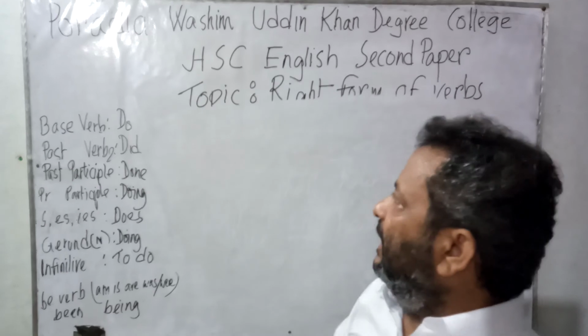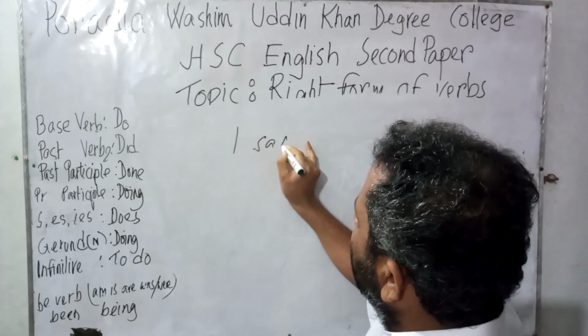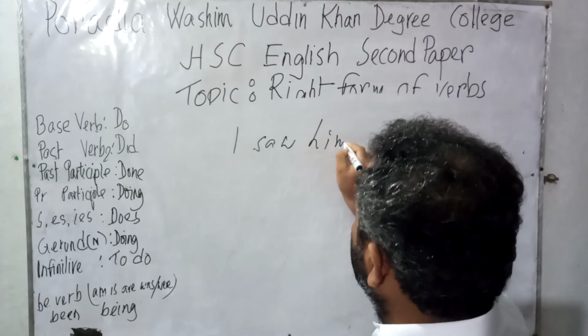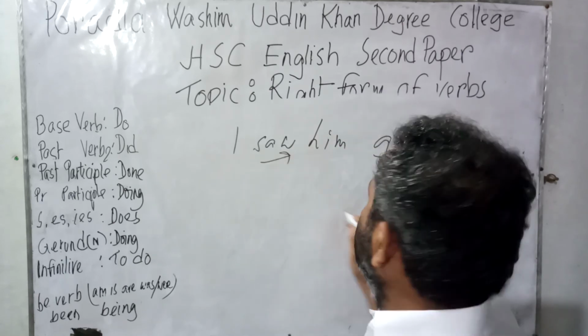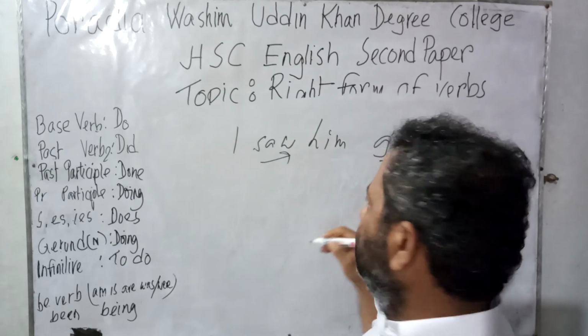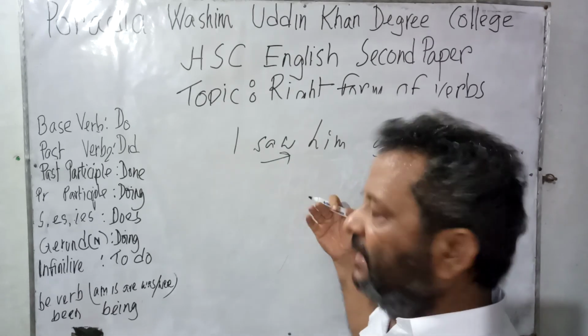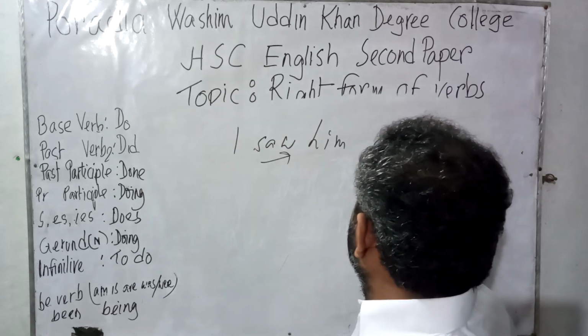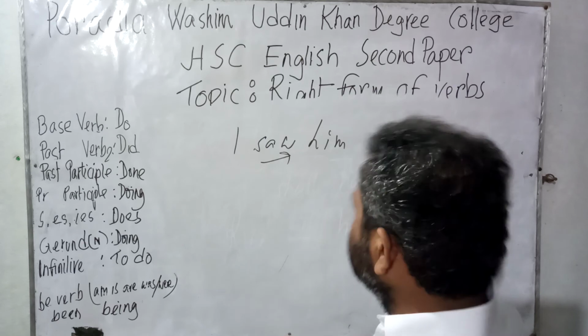Then another sentence, let us consider. I saw him going. Here the verb saw and another verb go. Saw and go, these two are used side by side. So the word go has come with ing form. That is, I saw him going.